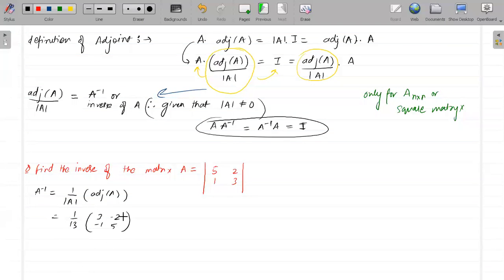So this will be 3 by 13, minus 2 by 13, minus 1 by 13, and 5 by 13. This will be the inverse of A.